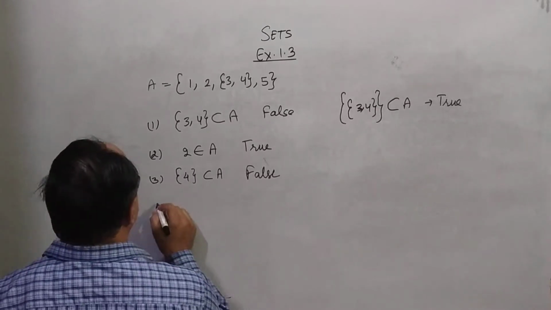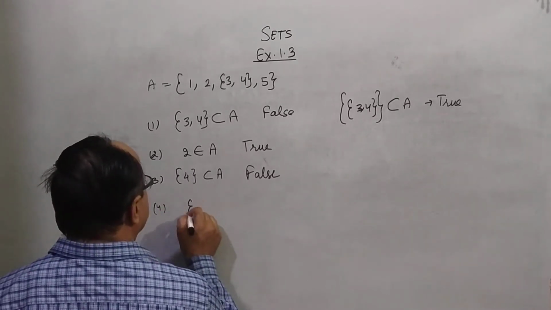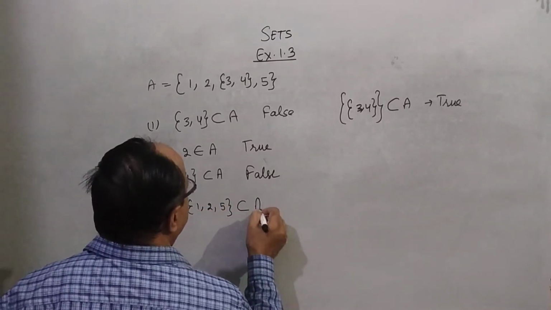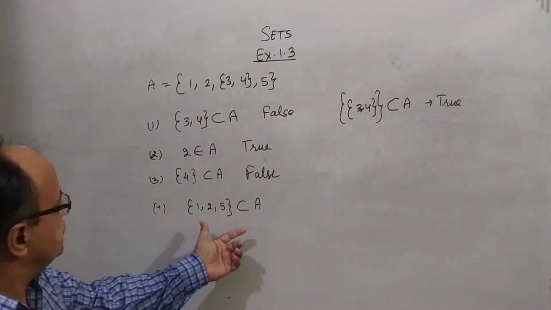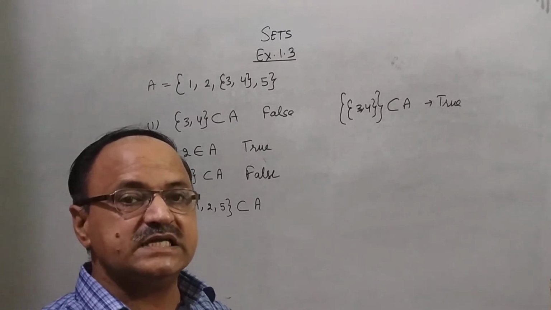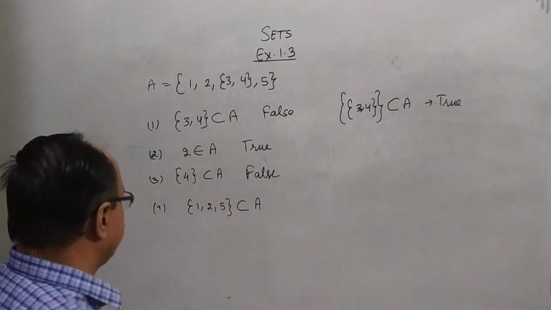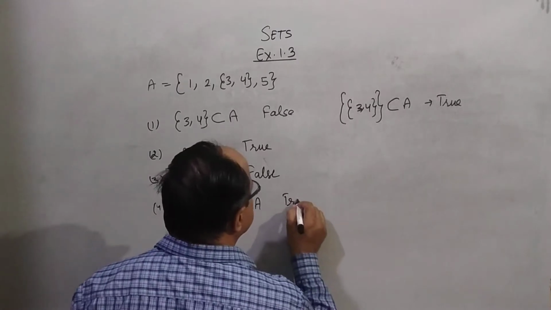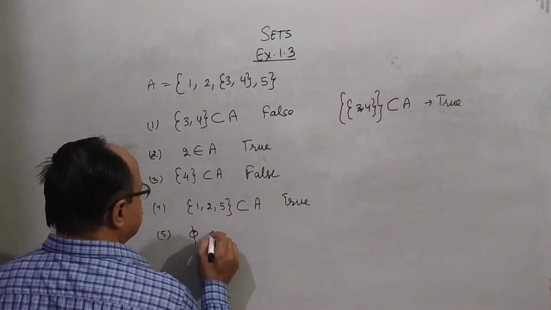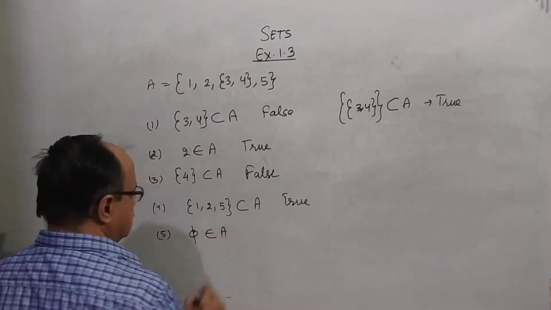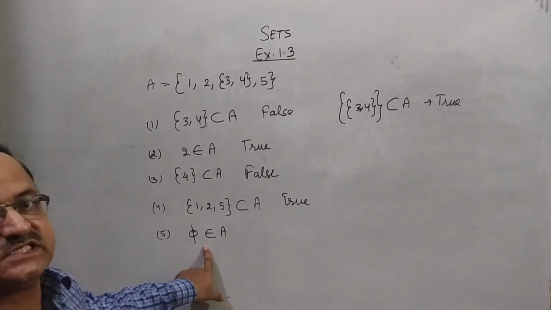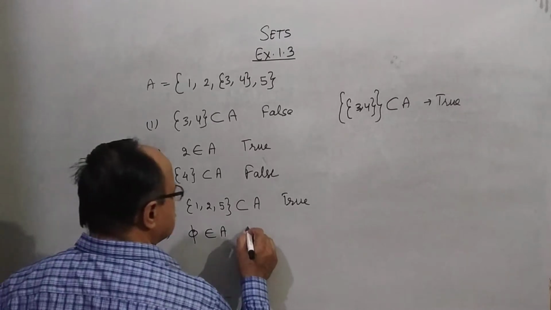Fourth: can you say that {1, 2, 5} is a subset of A? Check whether all the elements lie in set A or not. So you can say it is true. Fifth point: can you say that 5 belongs to A? 5 is the empty set here. It is false.